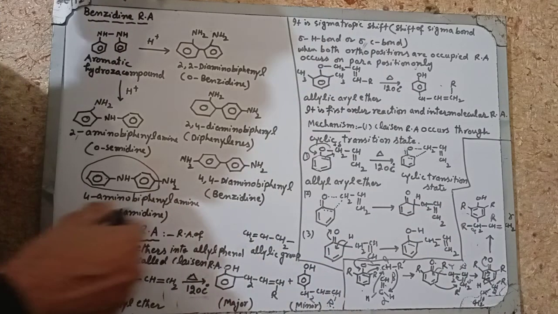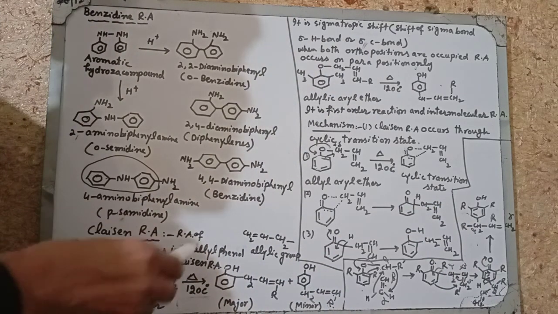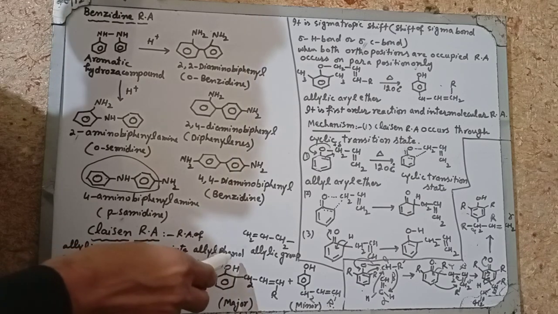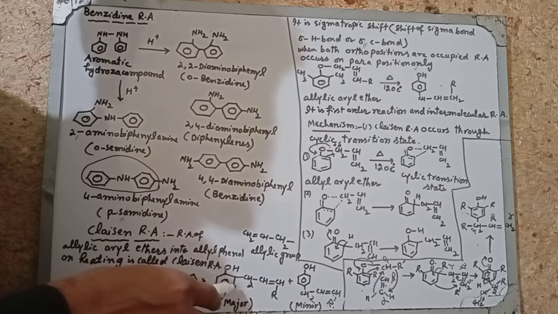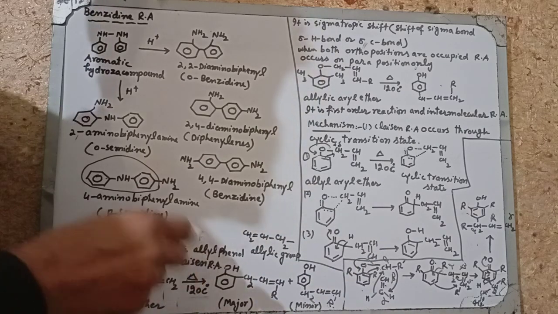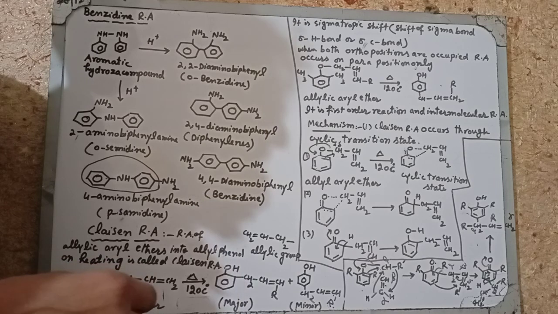So this is called the Claisen rearrangement. What happened? Rearrangement of allyl aryl ether into allyl phenol. Allyl may be rearranged on the ortho position, or it may be rearranged on the para position when both ortho positions are occupied. Thank you.